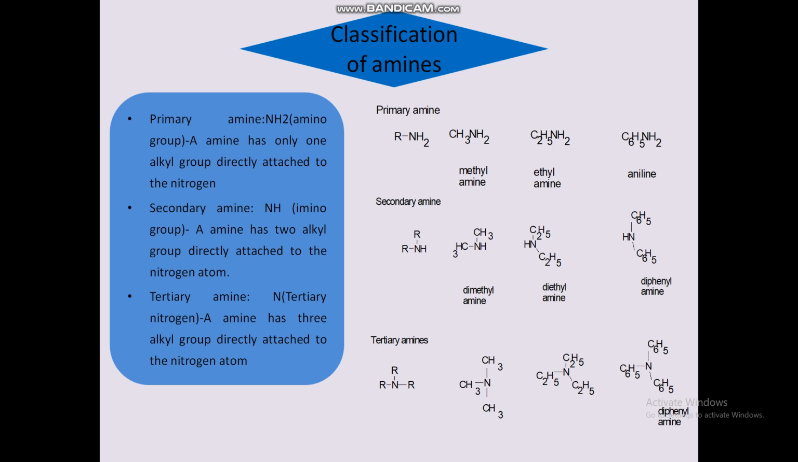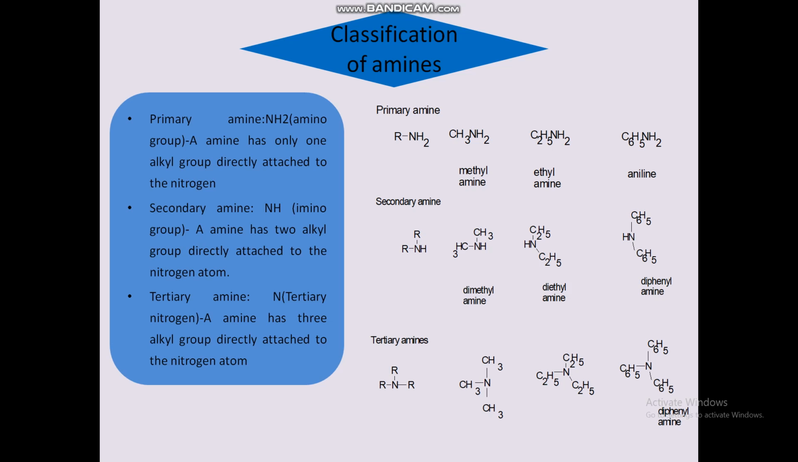Secondary amine contains the NH imino group. Amine means NH2, imino means NH. So a secondary amine has two alkyl groups directly attached to the nitrogen atom. These are examples of secondary amines. The substitution differs when compared to primary amine. Here it is R2NH, and instead of R we substitute CH3: dimethylamine, diethylamine, where ethyl can be written as C2H5 or CH2CH3. Next, diphenylamine, which is an aromatic compound.